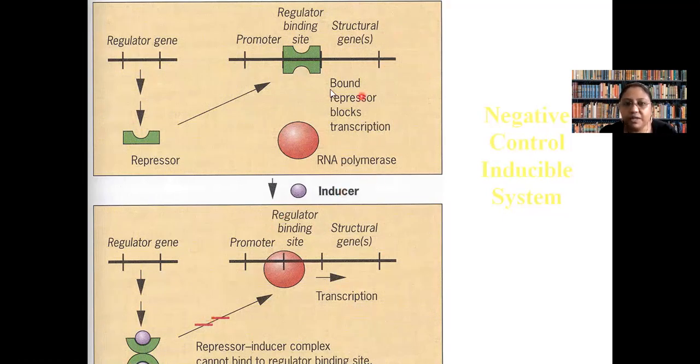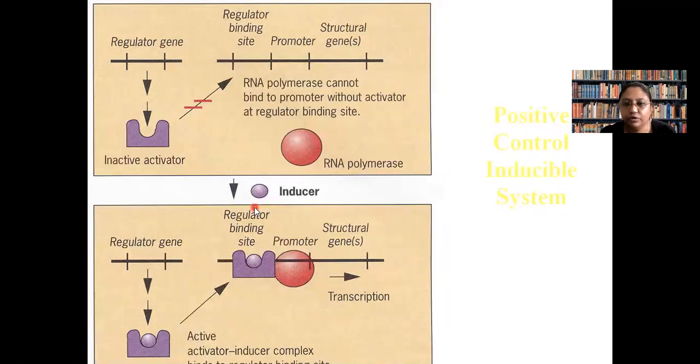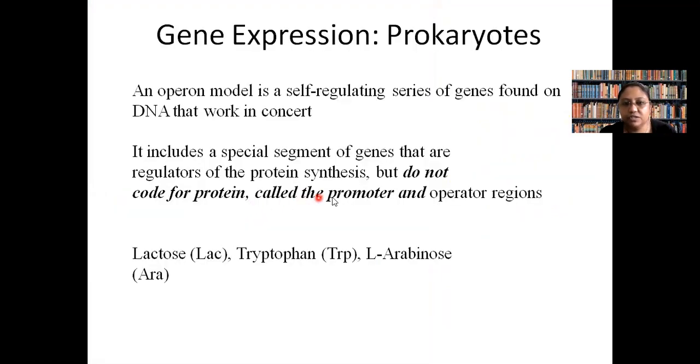So in the normal case it is negative control, and in positive control, it will be switched on. In case of a repressible system, it is exactly opposite. In the normal situation, it is switched on. In presence of a repressor, it will be switched off. The same applies to positive control and others.